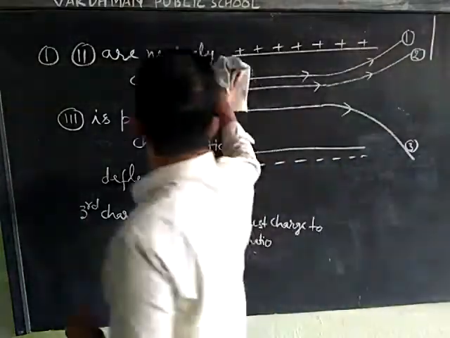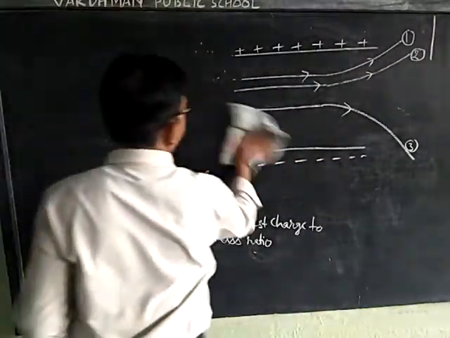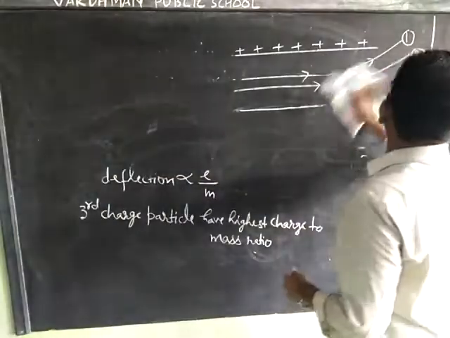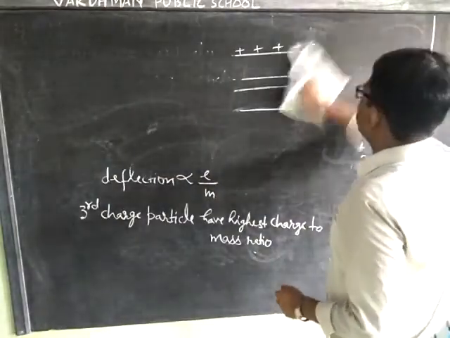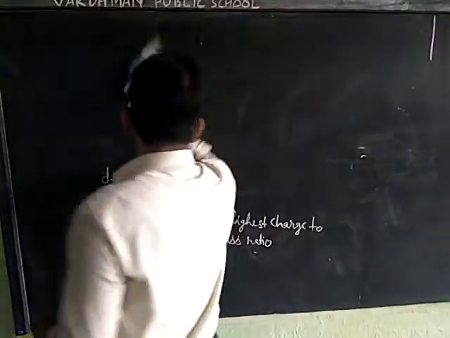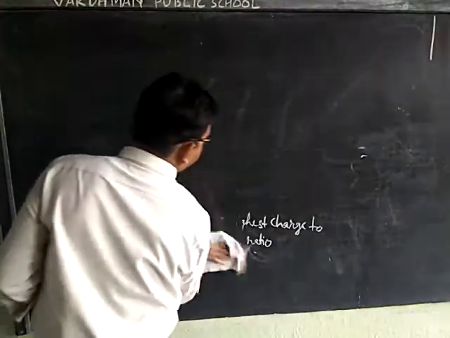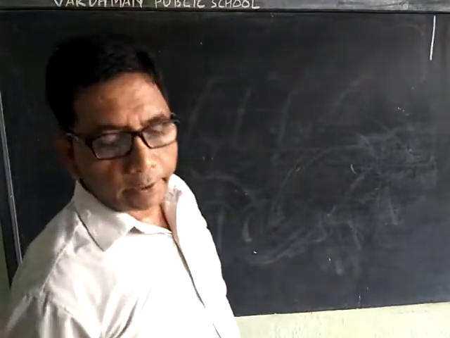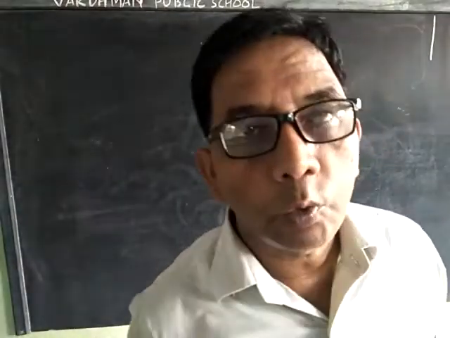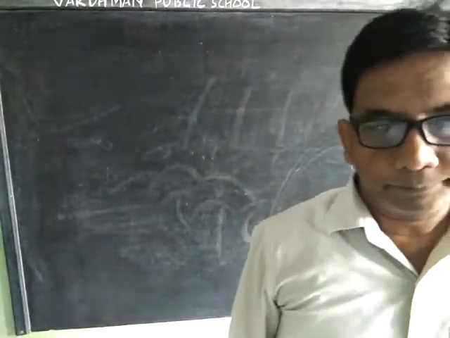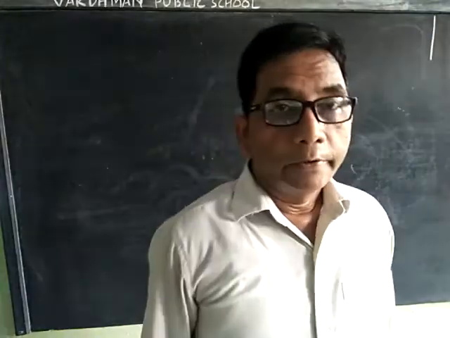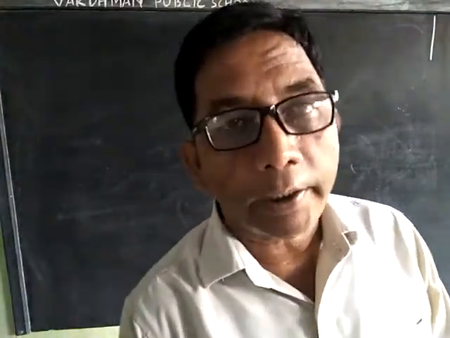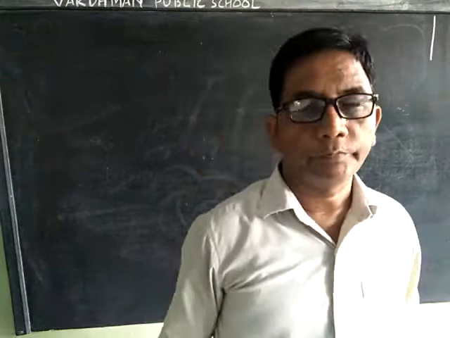Now our next question is: why do electric field lines not intersect each other?